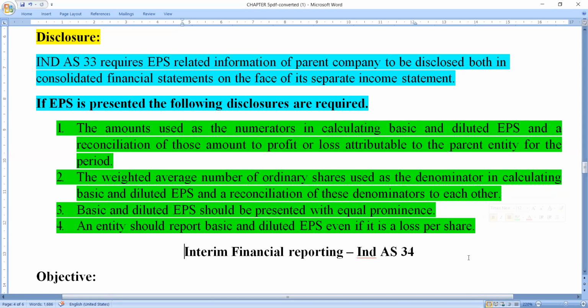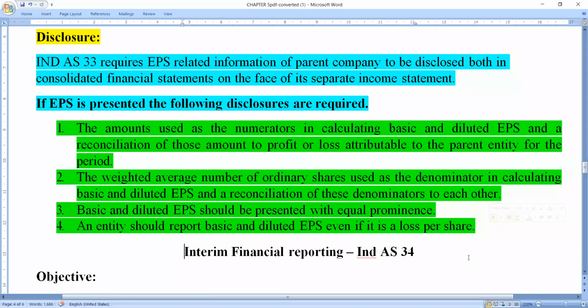In that, the first one is the amounts used as the numerators and denominator. Numerator and denominator, ಅಂದ್ರೆ ಅರ್ಥ ಮಾಡ್ಕೊಳ್ಳಿ, ಅಂಶ ಮತ್ತು ಛೇದ ಅಂತ ಹೇಳ್ಬಿಟ್ಟು ನಾವು ಕರಿತೀವಿ. So what is the relationship between the numerator and denominator here? It is a formula: how we calculate the earning per share.